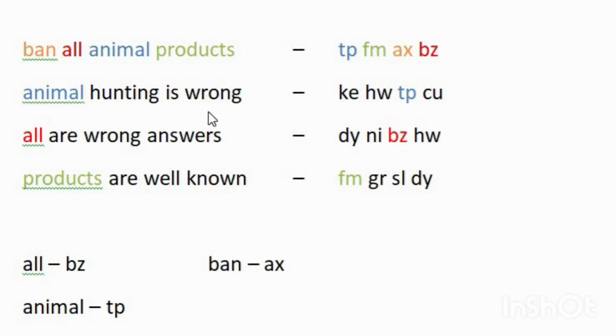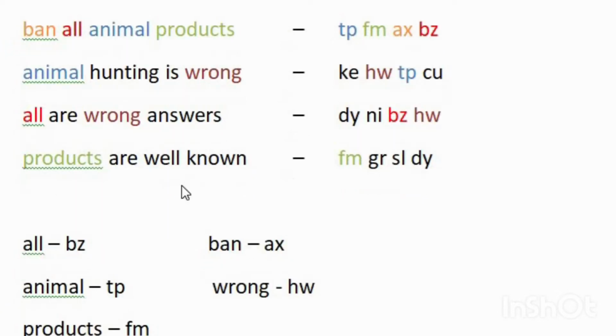Now when you look carefully, the word "wrong" is present in both the second line and the third line. That means there is a code which is the same in both lines, and that code is HW, because HW is present in both. So the code for "wrong" is HW. In the third line and in the fourth line, we can see that the word "are" is present.